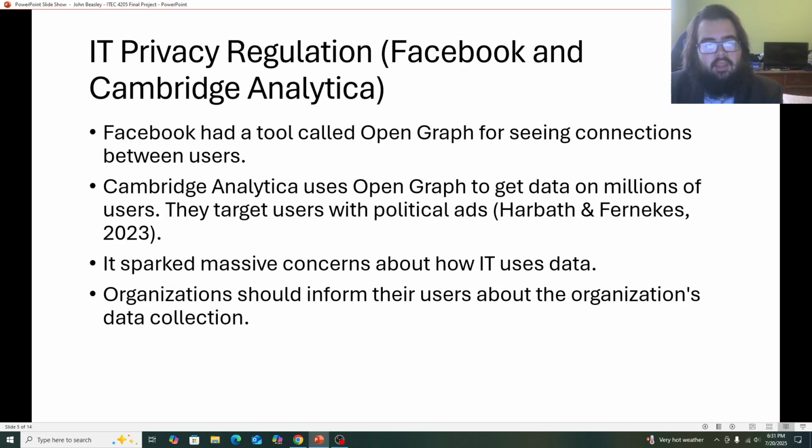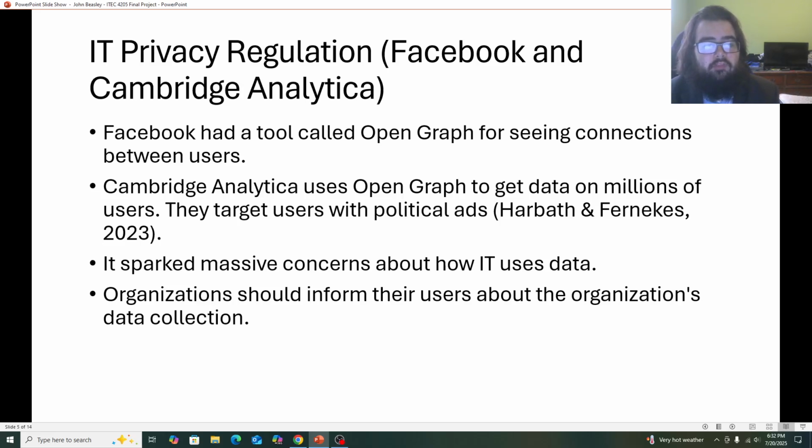Next, we have our third case study, IT privacy regulation with Facebook and Cambridge Analytica, because while Open Graph is a tool that lets people see connections between users, it had the problem that people weren't really made aware that their data was being taken and given out. Cambridge Analytica used Open Graph data to try and target millions of people with political ads, and this caused a massive backlash because of concerns about IT data usage.